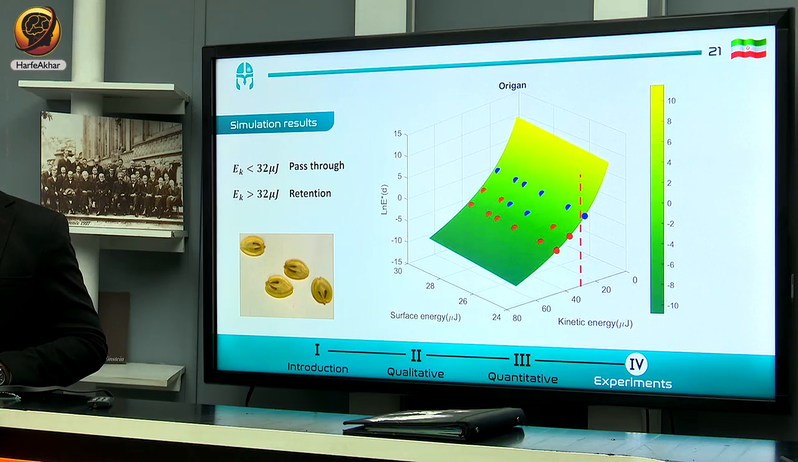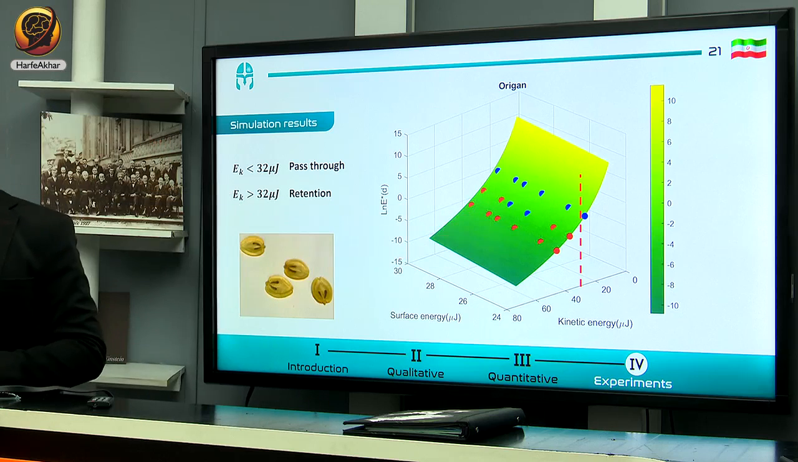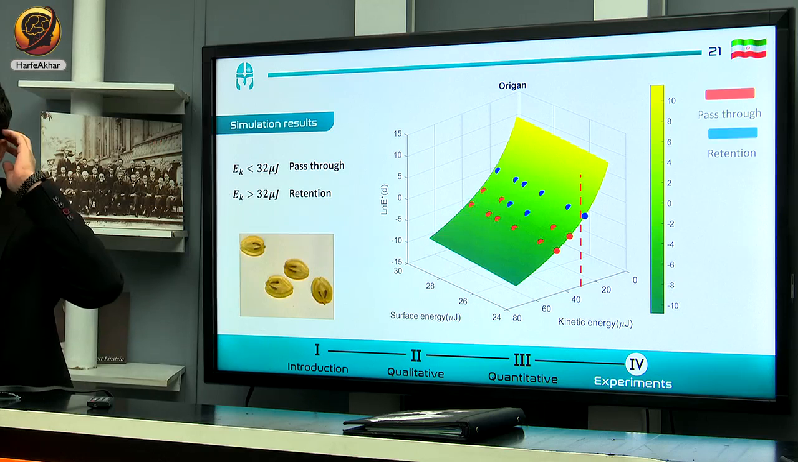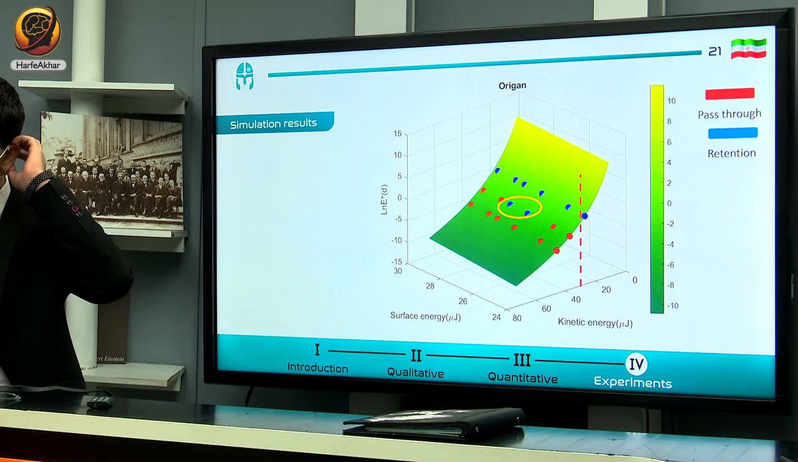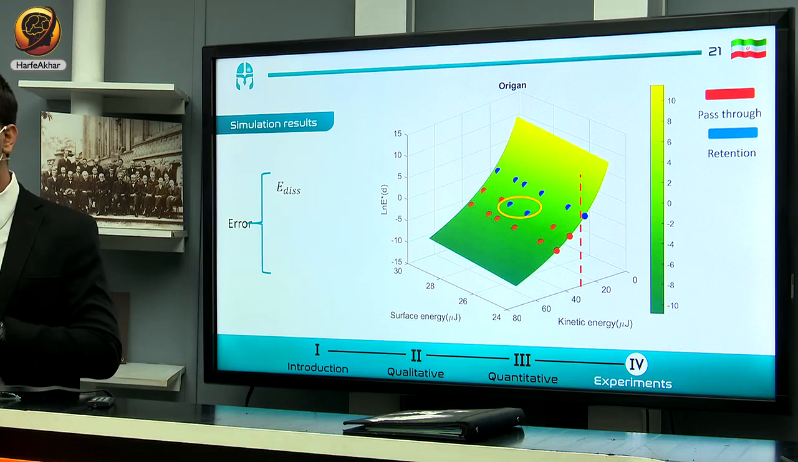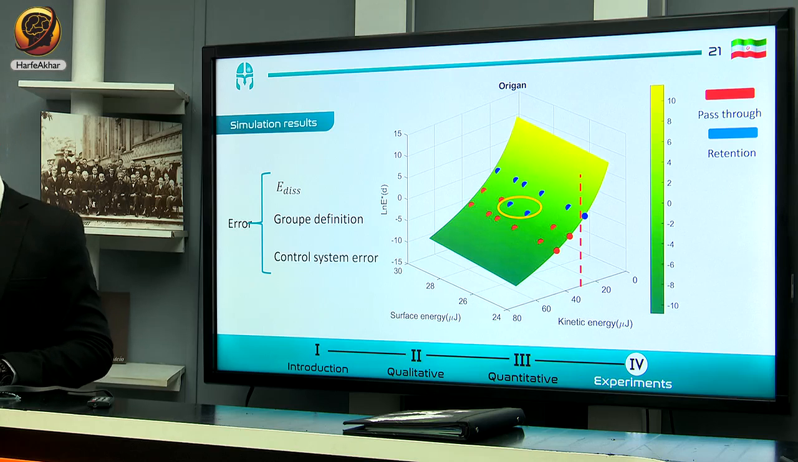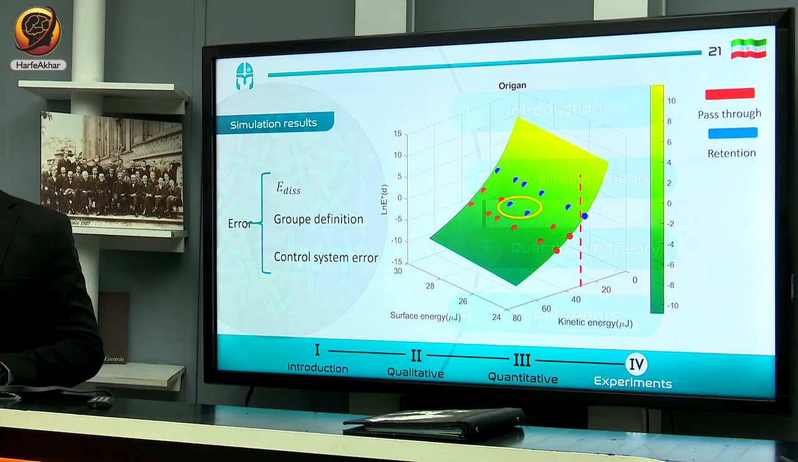Here, as you can see, these 2 points show us the error: they must be passing through, but they were retained. Here I said that it happened because of wasted energy. We said that in organs the wasted energy is really high, and because of this, these errors are caused. The group definition will also have some errors, and there is error in the control system. It might be because of the control system.